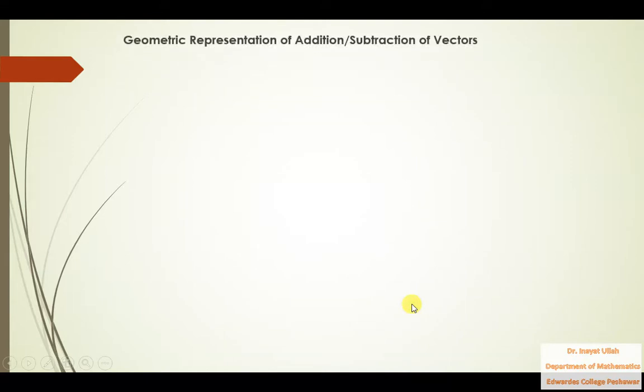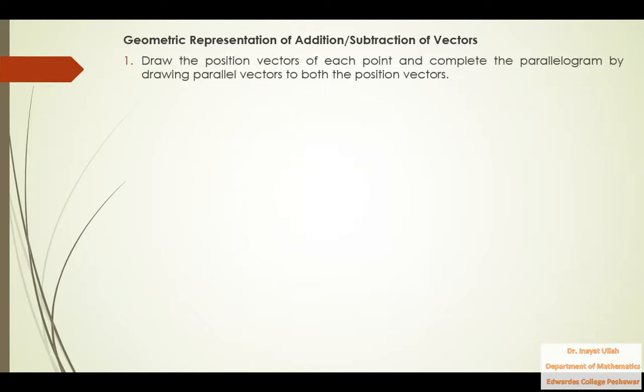Now, geometrical representation of addition and subtraction of vectors. We have studied recently how we can find the sum and difference of two vectors. Now, what is the geometrical representation if you want to plot the addition of two vectors, the subtraction of two vectors? That is called the geometric representation of addition and subtraction. First of all, you need to draw the position vector.